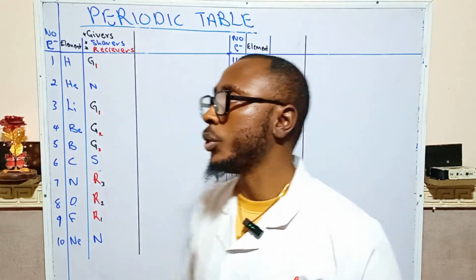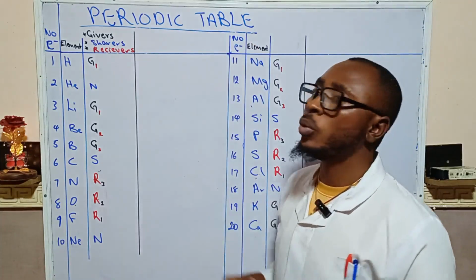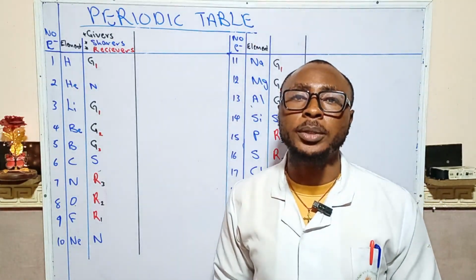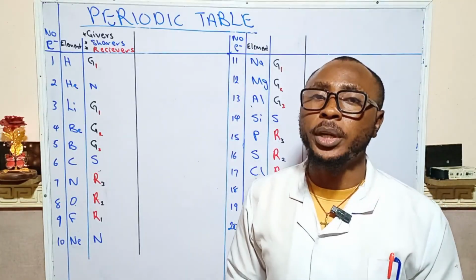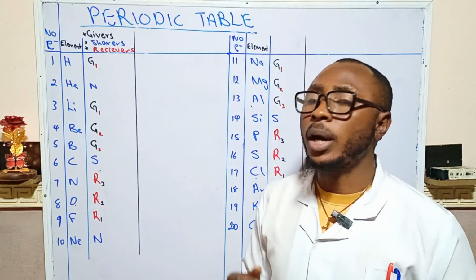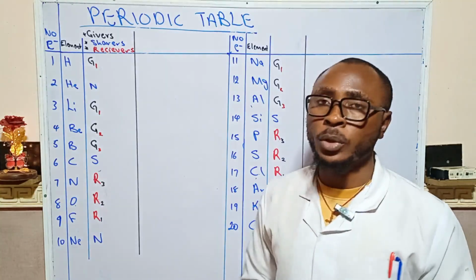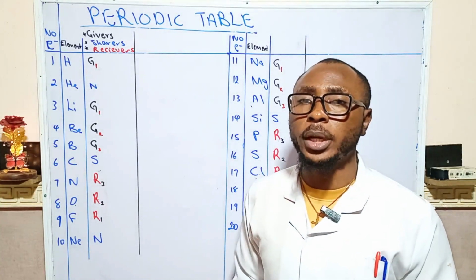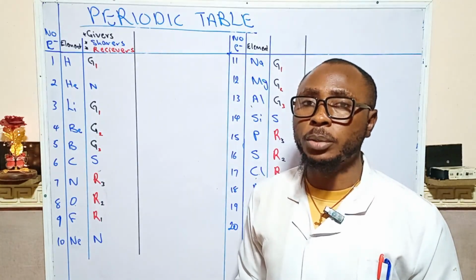So let's continue. The periodic table is filled with elements, but I'm more concerned with the first 30 elements. I will not start with the first 30, I will start with the first 20. Gradually, we will dive into the remaining 10, which are the transition metals.